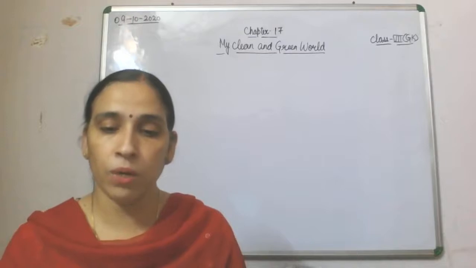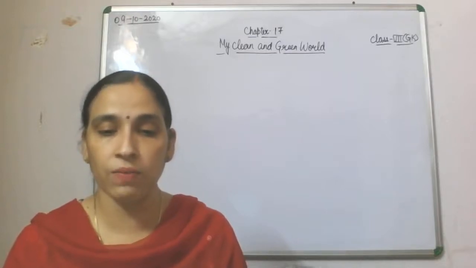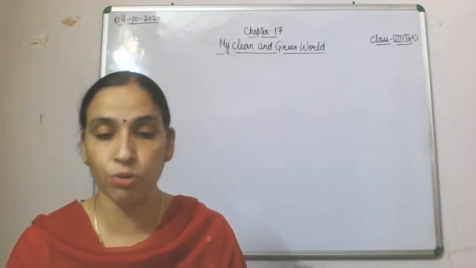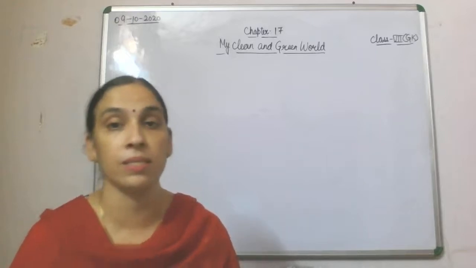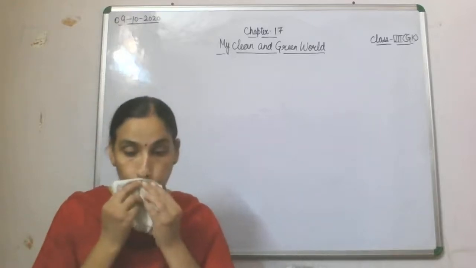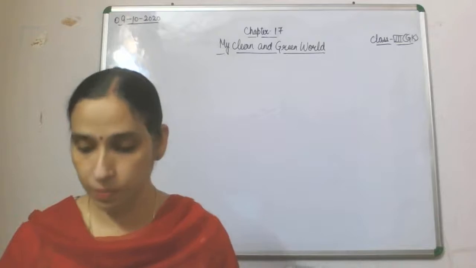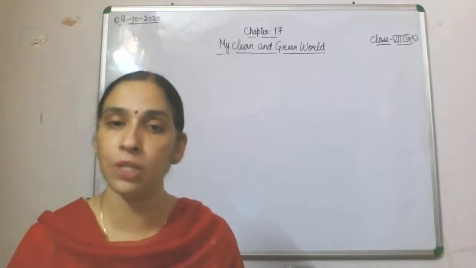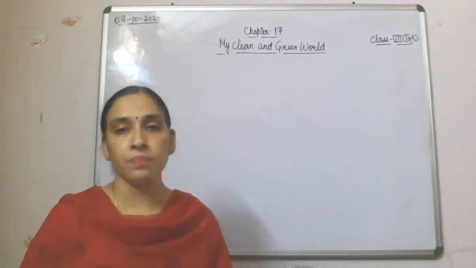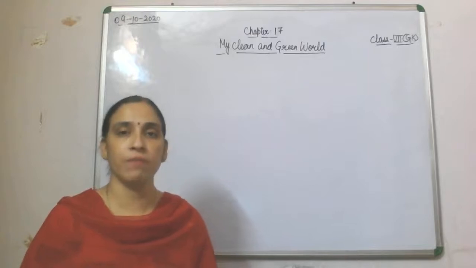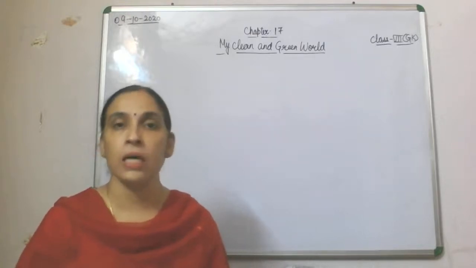Now, Badlpur village of Maharashtra converted garbage into manure in just 15 minutes. They have put up a plant for converting that garbage into manure in just 15 minutes.